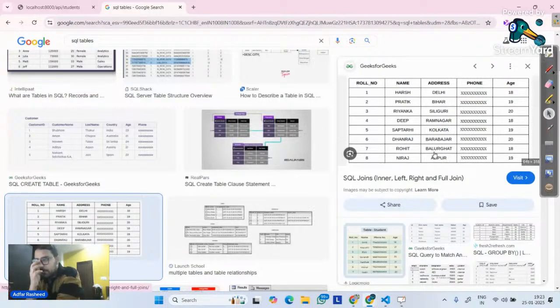Another very important thing is the difference between SQL and MongoDB. If you look at this, there are 5 attributes over here: roll number, name, address, phone, age. Now, whatever data I enter, don't you think it has to follow the same format? It must contain these 5 keys. Can I tell it in the 6th row, add gender as well? If the structure of the table is created, can we add gender inside the 6th row? We cannot. So when we have an SQL database, it has to follow a proper schema.